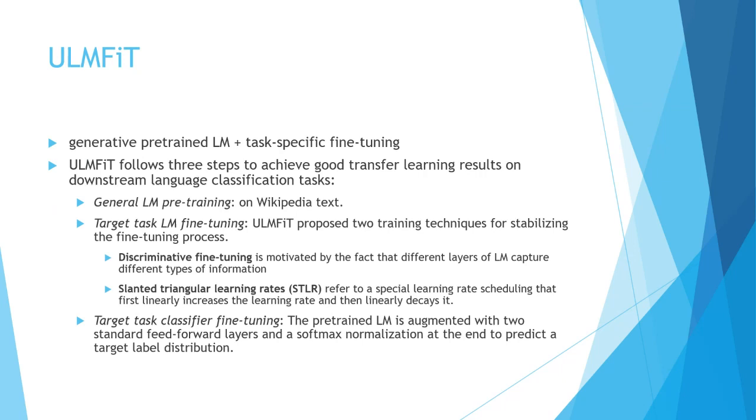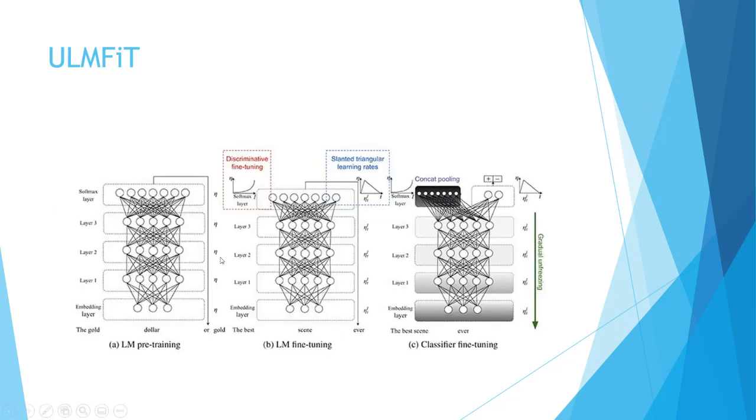Okay, and then it is again trained with two feed forward layers, and the normalization layer is a softmax, so that we get a nicely bounded output. Okay, so if you look at ULMFiT roughly, it will be something like pre-training. So this is pre-training on the Wikipedia text. Then we'll have fine tuning, identifying the different hidden layers and the learning rates of the different layers and fine tuning them, and then finally having the classifier fine tuning, like the output. Okay, where you have the softmax normalization and those techniques.